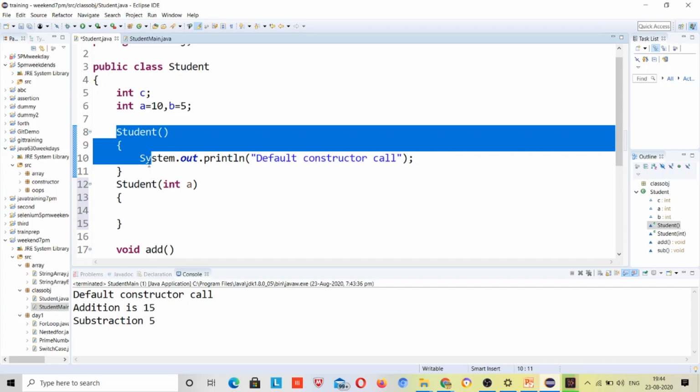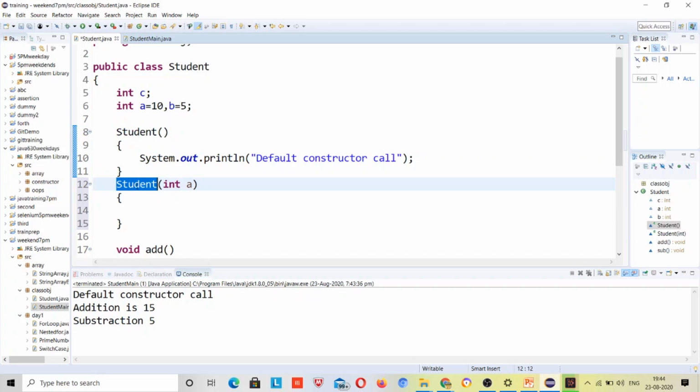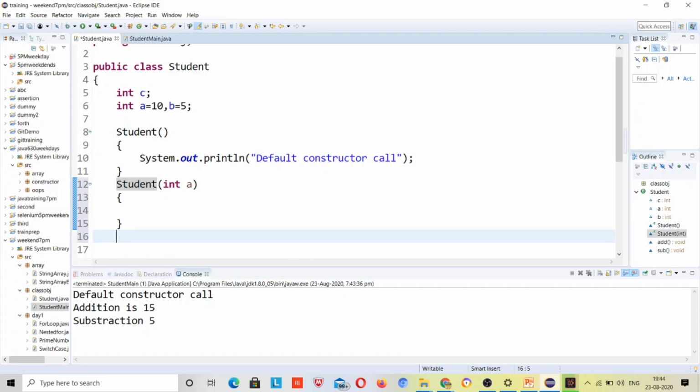Many constructors means this is also a constructor, but you can't make the same default constructor twice, right? So there may be many constructors with different parameters, right? So here I have one constructor, and suppose another Student constructor with one string parameter, right?